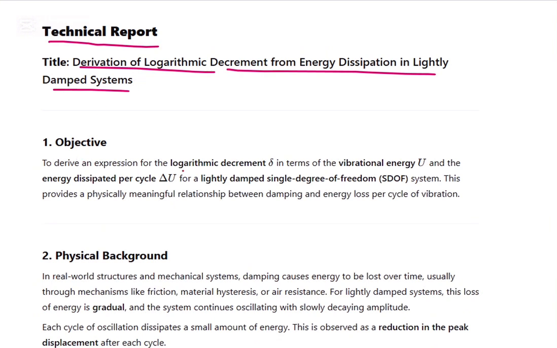Objective: to derive an expression for logarithmic decrement. We just want to find the expression for it in terms of vibrational energy. Energy is U, and we are measuring the energy dissipated per cycle. Each cycle, some energy goes out of the system because of the damping. So how much energy is going out per cycle, and how much total vibrational energy there is, gives the logarithmic decrement. We will find the logarithmic decrement from these two terms, U and delta U, for a lightly damped single degree of freedom structure.